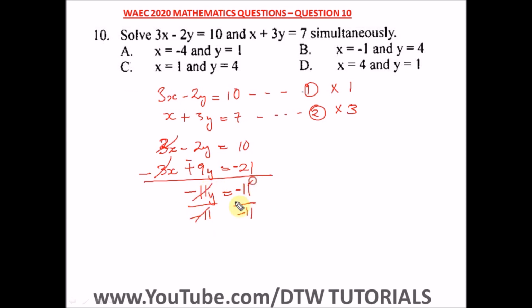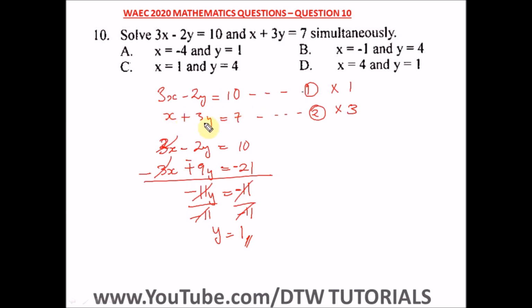This would cancel out, this would cancel out, so we have y is equal to what, a positive 1, because the negative cancelled out. All right, so we have a positive 1 as y. If we have y equal to 1, just substitute into any of the equations.